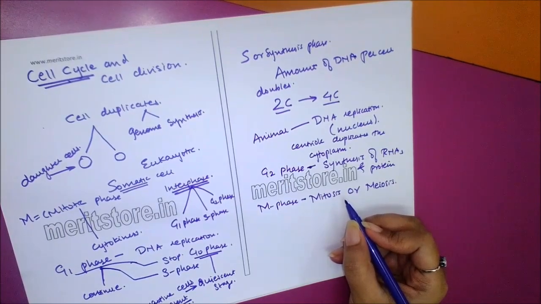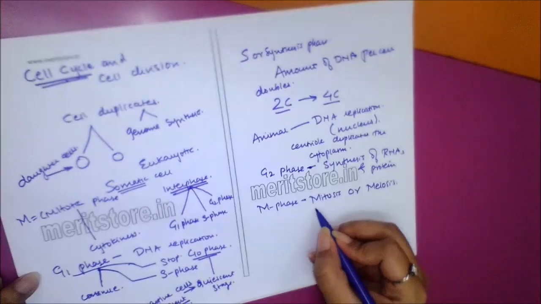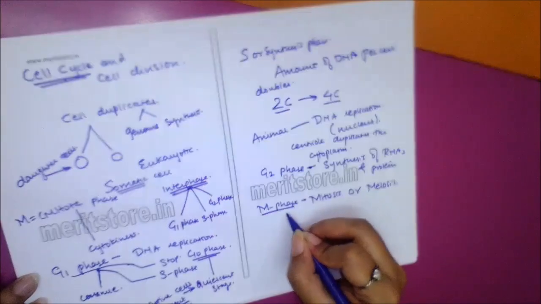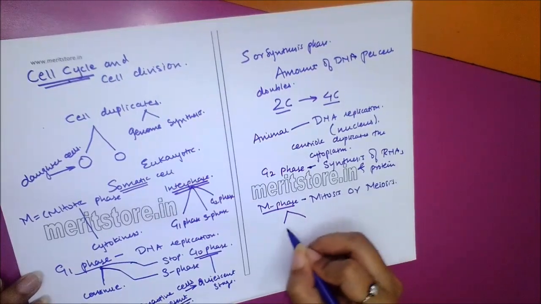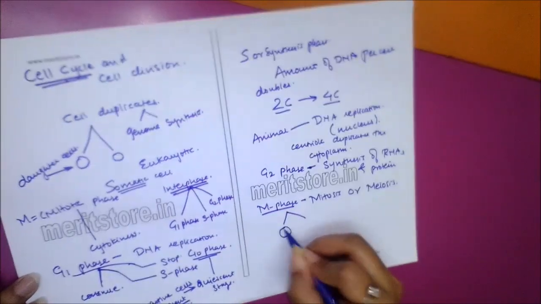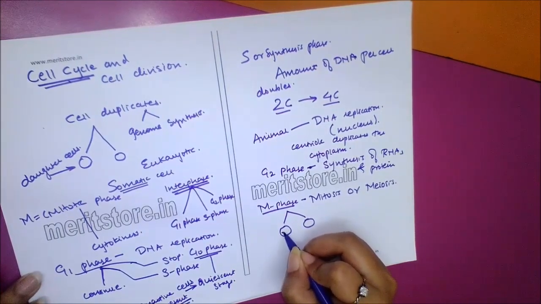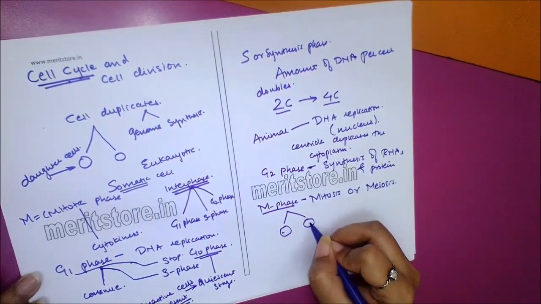There is also distribution of cell organelles in the cytoplasm. Therefore, M phase is a process of final separation of already duplicated molecular units. Whatever duplication has taken place, M phase makes sure that everything gets a final separation, and when two daughter cells are formed, there is half the DNA replication here and half here.